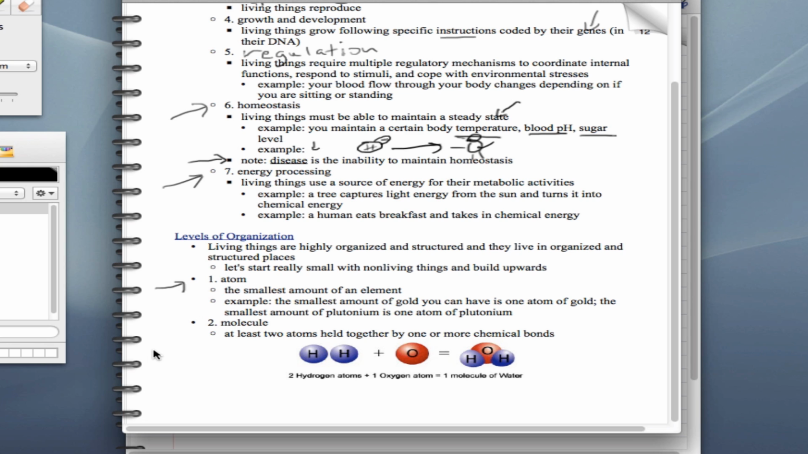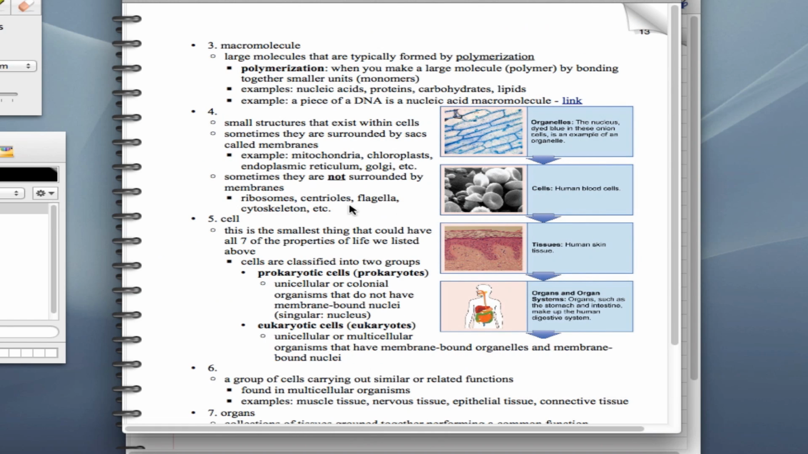If we start putting atoms together, we can make a molecule. A molecule is at least two atoms held together by chemical bonds. We're going to talk a lot more about chemicals and chemical bonds and atoms in the next lecture, but here's an example. If we take two hydrogen atoms and an oxygen atom, we get H2O, which is water. That's a molecule.